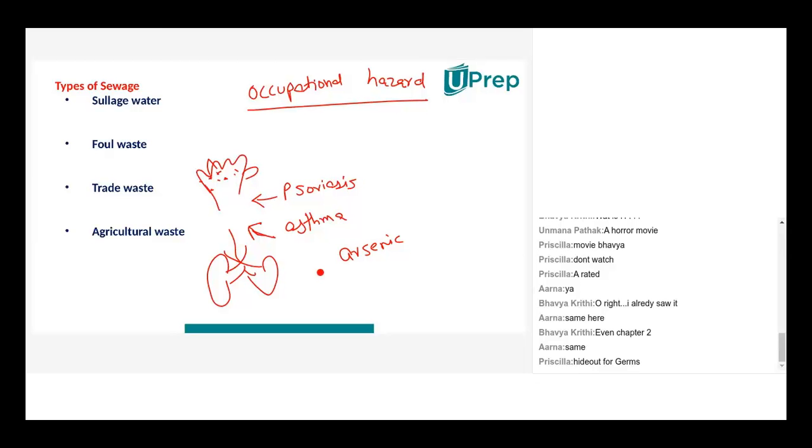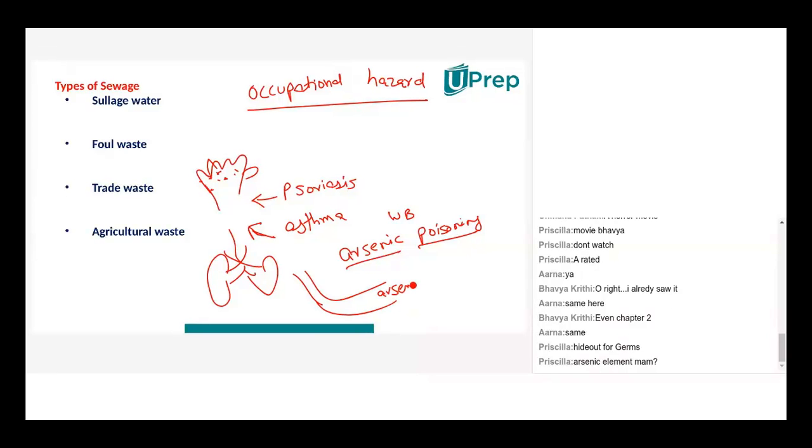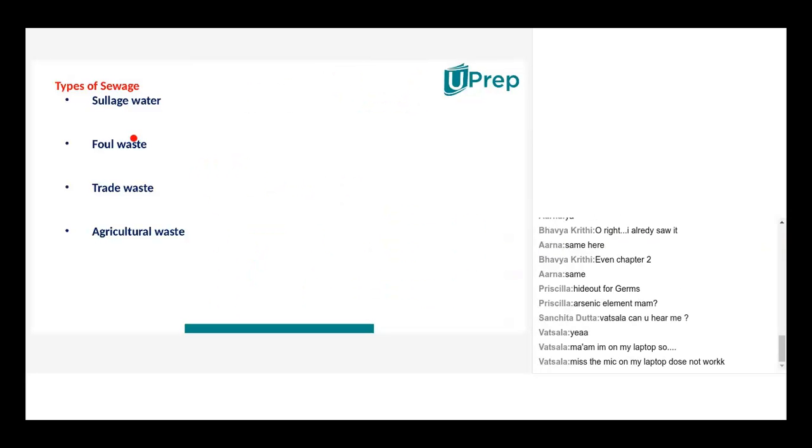In India, there are certain parts in West Bengal where the water was found to be polluted with arsenic, and that led to arsenic poisoning in certain villages, and they did not know why it was happening. Then they found that the river water they had been using for drinking came from industrial waste, which had a lot of arsenic in it.